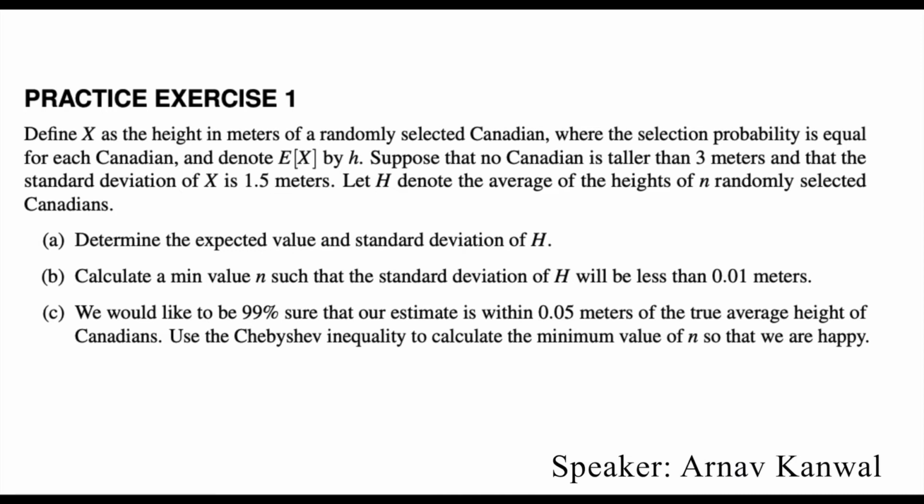Perfect. So now that we've covered both the theorem and proof for the law of large numbers, we can jump into the first problem. So let X be a random variable, which is the height in meters of a randomly selected Canadian, where the expected value is, let's call it h.